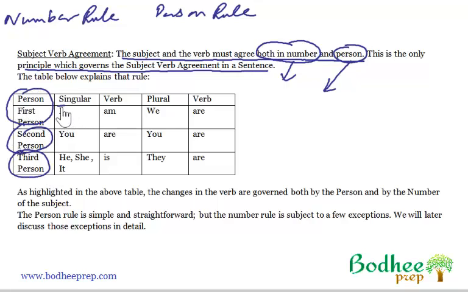The first person singular is always I, and the first person plural is we. The second person singular is you, and the second person plural is you. The third person singular is he, she, it, and the third person plural is they.